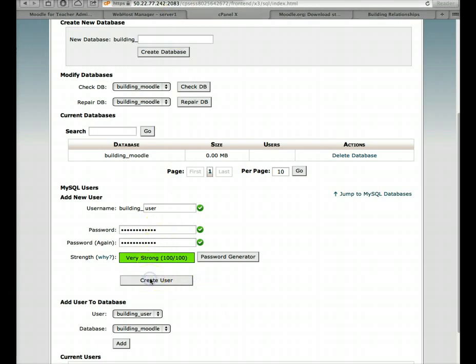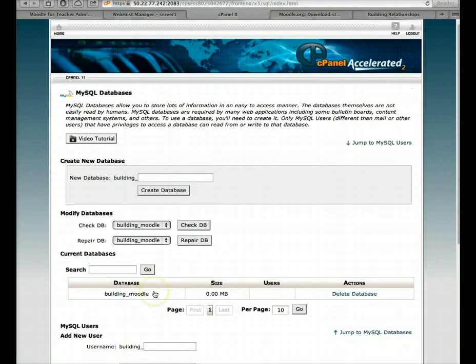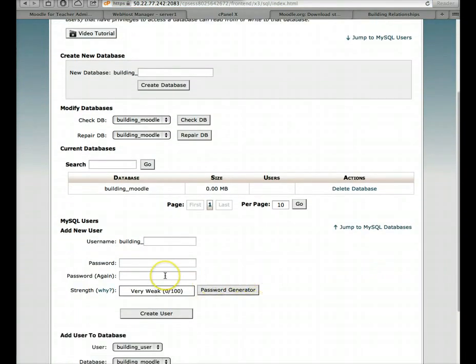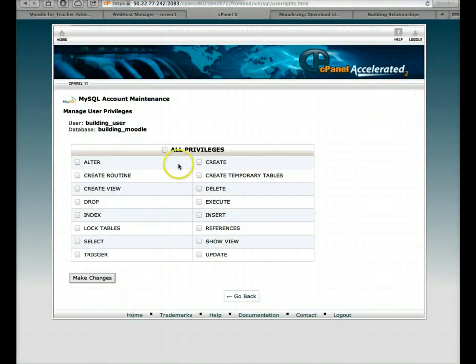There it is. And now I'm going to open a note. Oh, it says that it exists. Let me go back. Maybe I clicked twice. So let's see what happens here. All right, so here it is. It's already there. So there's my user, and there's my database. Okay, user, database. And then I'm going to click on Add. There we go. And that's it.